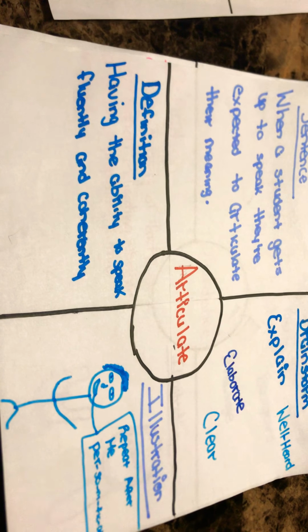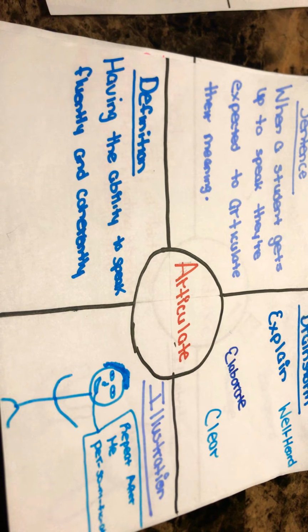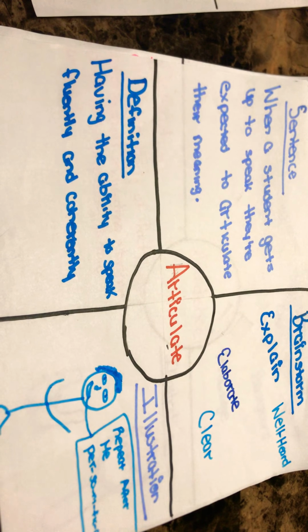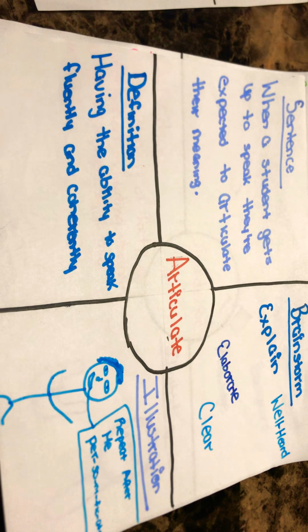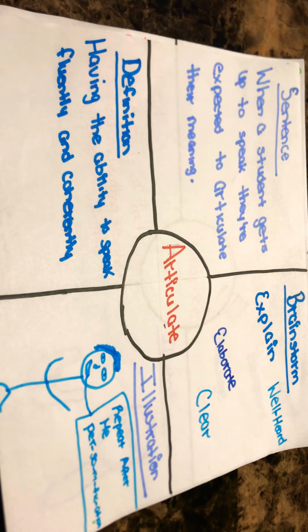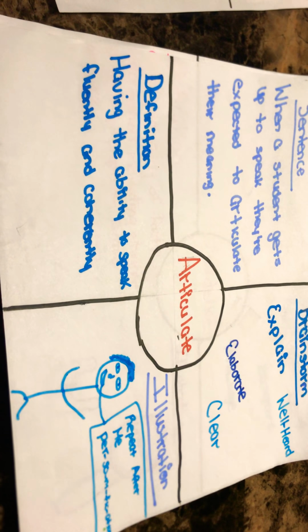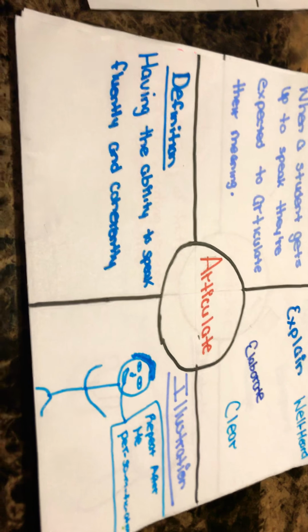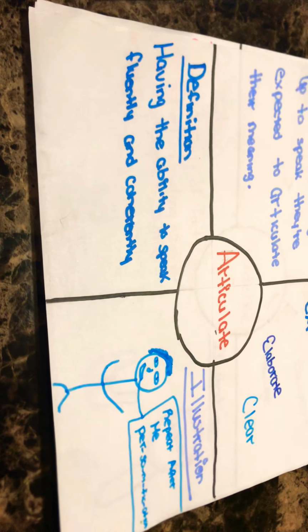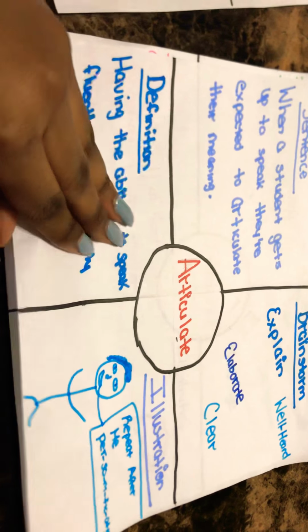Articulate. Definition: having the ability to speak fluently and coherently. Sentence: When a student gets up to speak, they're expected to articulate their meaning. Brainstorm: explain, well heard, elaborate, clear. Illustration is a person saying, "Repeat after me," personification.